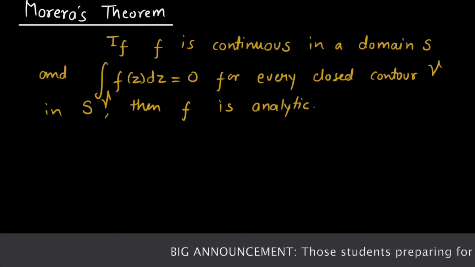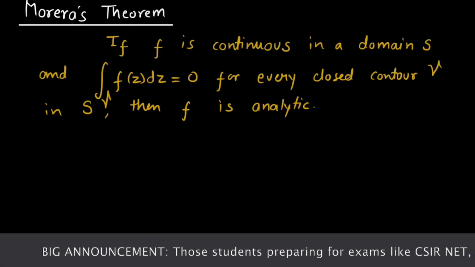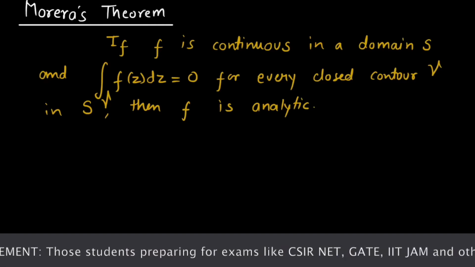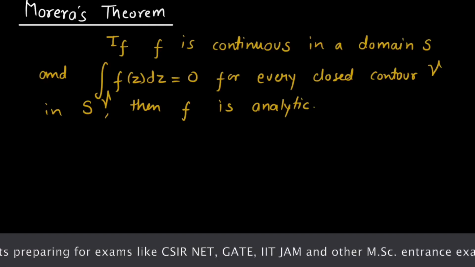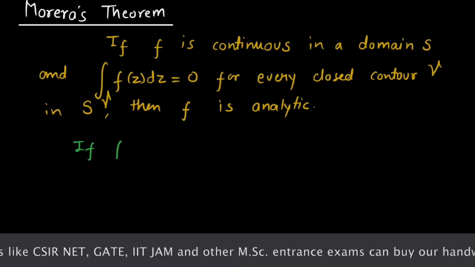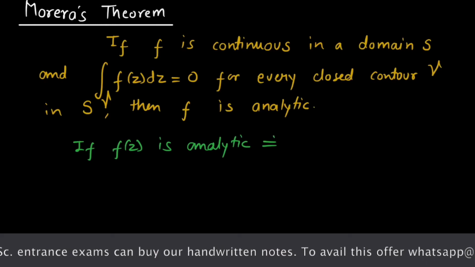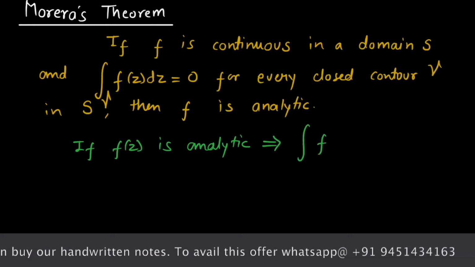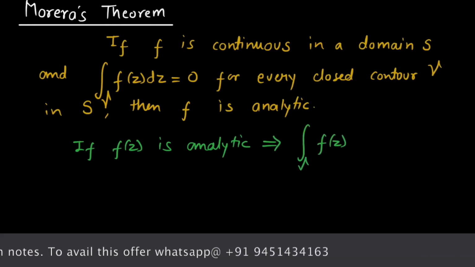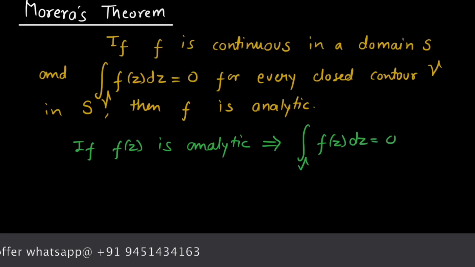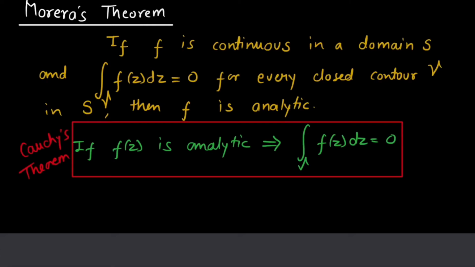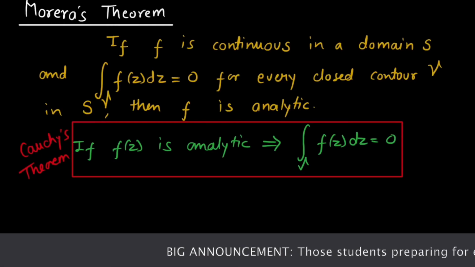Okay, and I have something to remind you. If you remember, in one of my previous lectures we have seen Cauchy's theorem. Cauchy's theorem states that if f of z is analytic, then the integration of function f of z over contour gamma is 0. This is Cauchy's theorem. So you can see Morera's theorem is somehow the converse of Cauchy's theorem. Now let's get back to the main point of discussion.